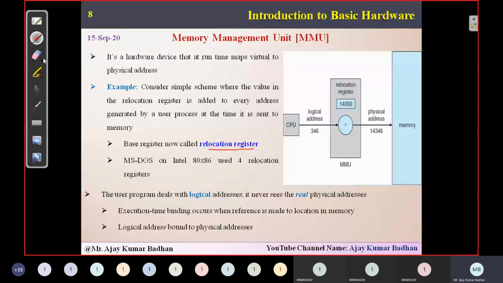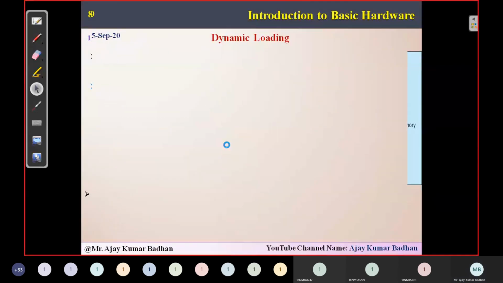User programs, which is what we create, can deal only with logical addresses. They will never see physical addresses. We can never see this 14,346 address; it is generated only by the operating system. The address we can see is 346, which is the logical address. I hope it is very clear till here.